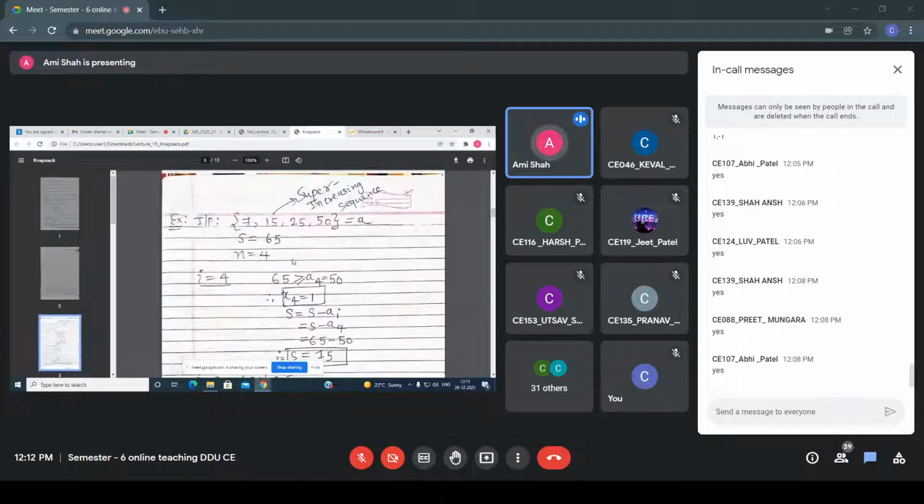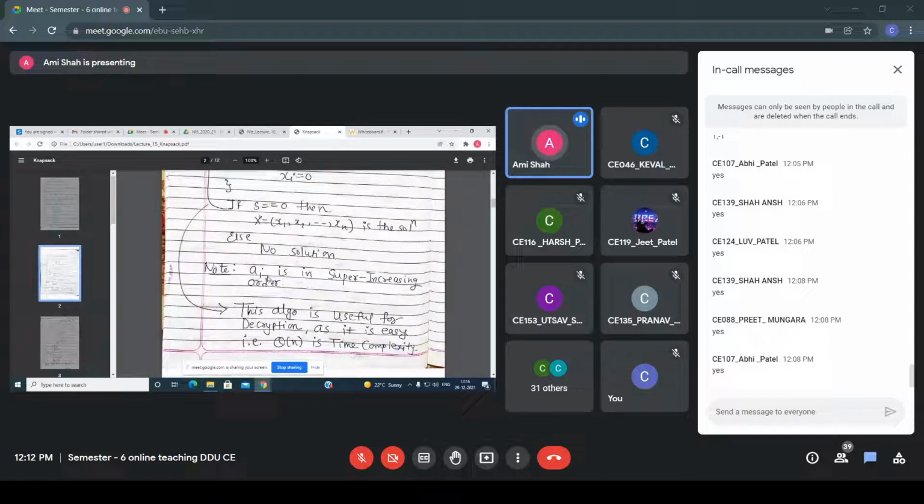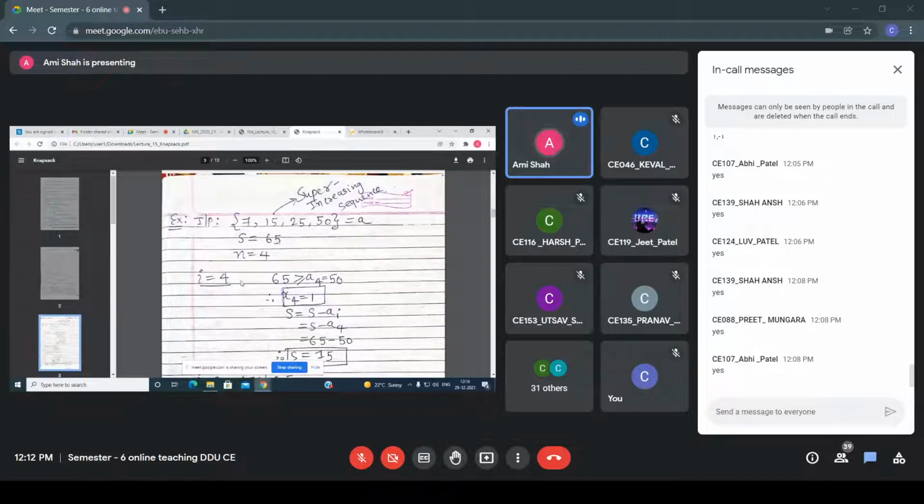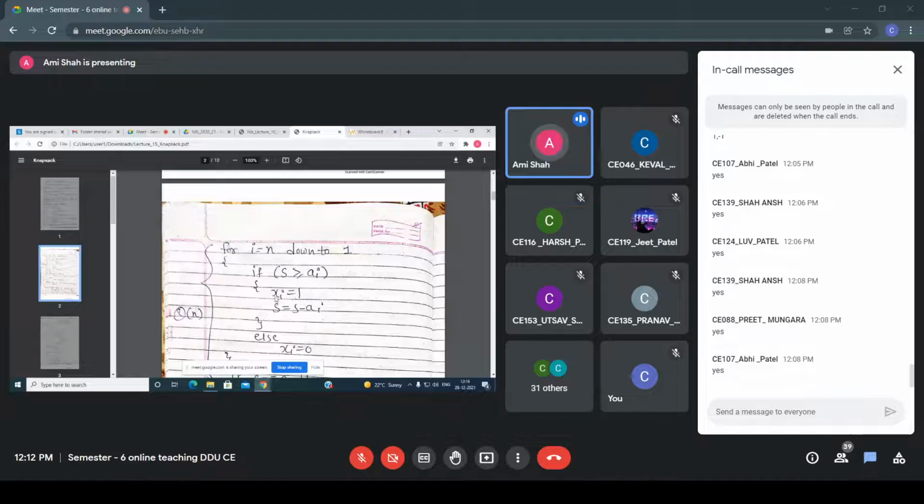All of you know the knapsack crypto system. You have to choose a subset in such a way that the sum you get is 65. This is my aim: find a subset whose sum is 65. And what is the value of n? The n is 4, because there are 4 elements. Now how to calculate this?